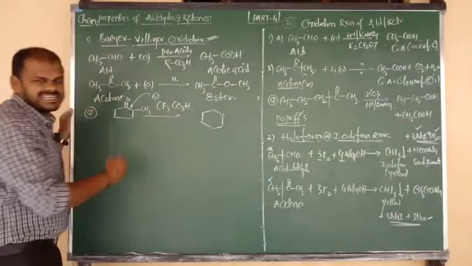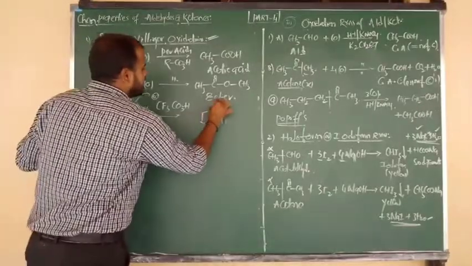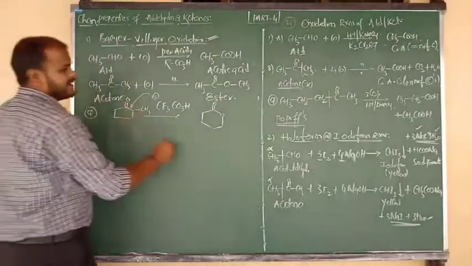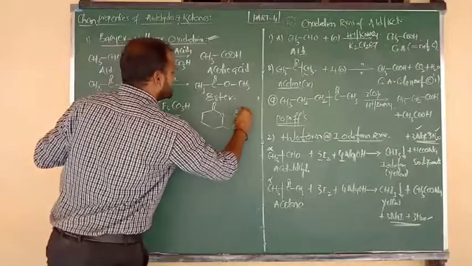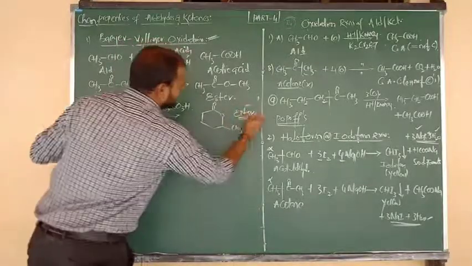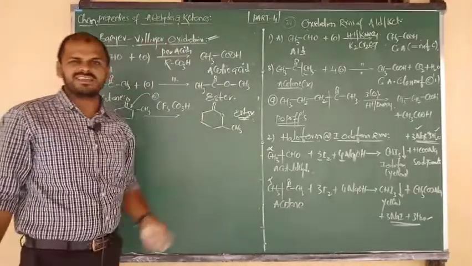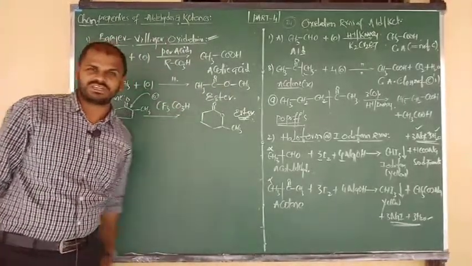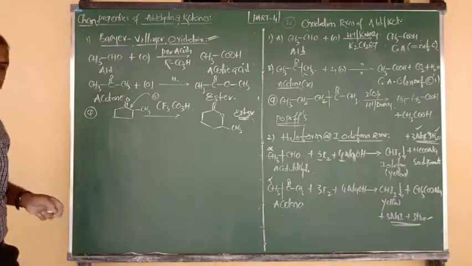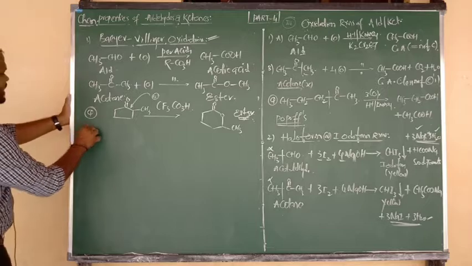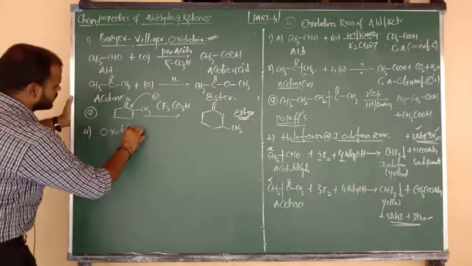This oxygen we have inserted, and which one did we add? Next to the carbon connected to the C double bond O group, and on the right side the group connected is methyl. In that way we are getting the product, a cyclic ester. So esters and cyclic esters we can prepare by the Baeyer-Villiger oxidation mechanism. That takes place only with peracids. Okay, good. So last and final oxidation is the oxidation of aldehydes and ketones.